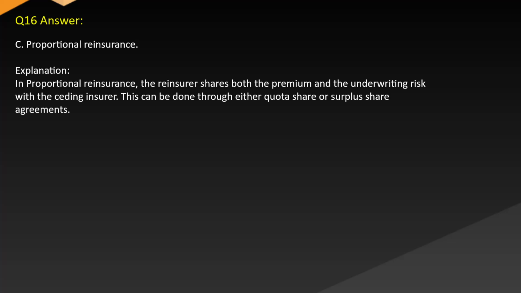Correct answer C. Proportional reinsurance. Explanation: in proportional reinsurance, the reinsurer shares both the premium and the underwriting risk with the ceding insurer. This can be done through either quota share or surplus share agreements.